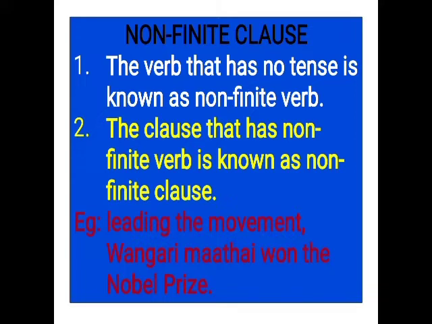Let us see how we can say the first one is non-finite and the second one is finite. In the first clause, it is having a verb form that is leading. It does not tell about the time. So we can say that is a non-finite verb. The clause which is having a non-finite verb is a non-finite clause. So the first clause, leading the movement, is a non-finite clause. In the second clause, Wangari Maathai won the Nobel Prize, the verb form is won. It tells about the past tense. So the sentence or a clause which is having a finite verb is called a finite clause.